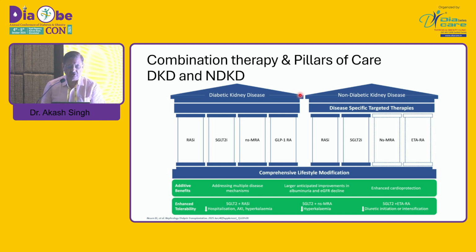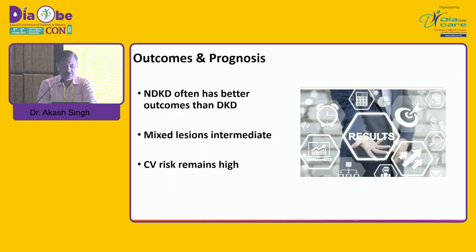So if you see the combination therapy and pillars of care of DKD and non-diabetic kidney disease, you can see that this drug basically, that is the dual endothelin receptor antagonist, is among the drugs which are much more used in non-diabetic kidney disease, and this is superimposed on the lifestyle modifications which we do.